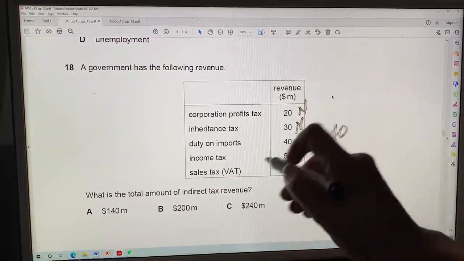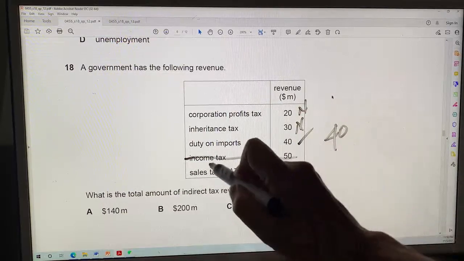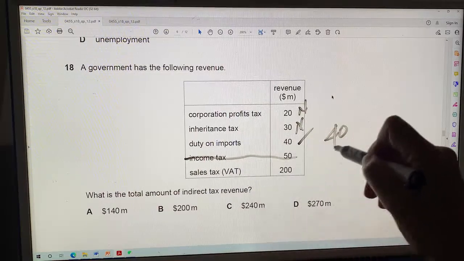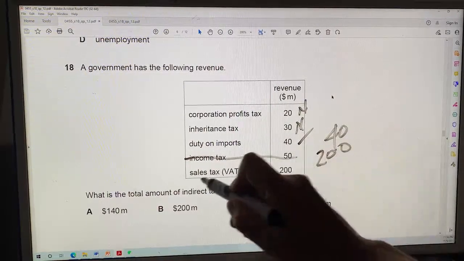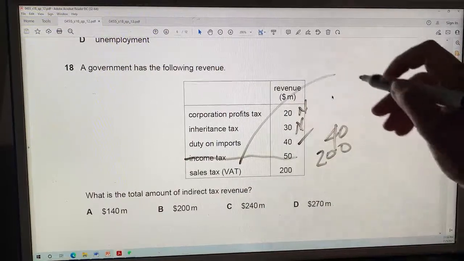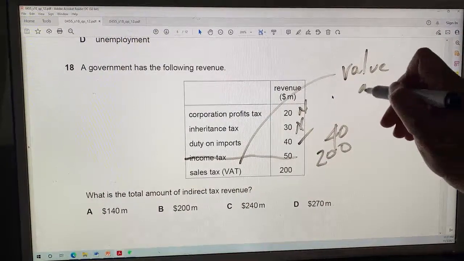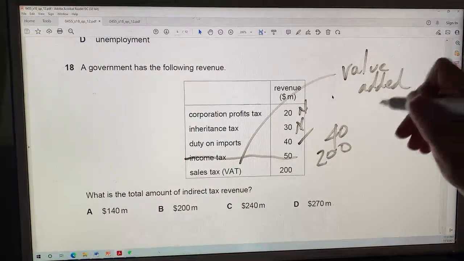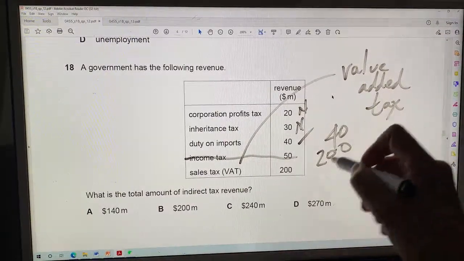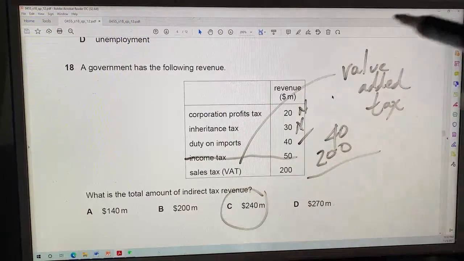And income tax, let's see. Oh, indirect tax revenue. No, income tax is a direct tax. And a sales tax, a VAT, of 200. Well, sales tax is clearly an indirect tax. VAT stands for value added tax. Good to know VAT. So the answer is 200 plus 40, or 240.